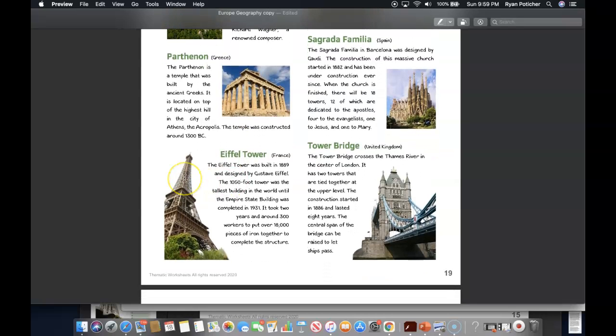Down here's the Eiffel Tower. In France, the Eiffel Tower was built in 1889 and designed by Gustave Eiffel. The 1,050-foot tower was the tallest building in the world until the Empire State Building was completed in 1931. It took 2 years and around 300 workers to put over 18,000 pieces of iron together to complete the structure.